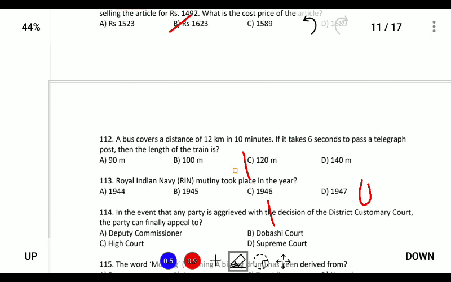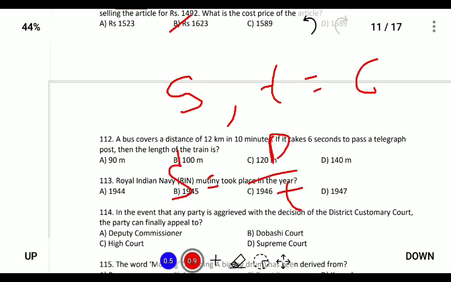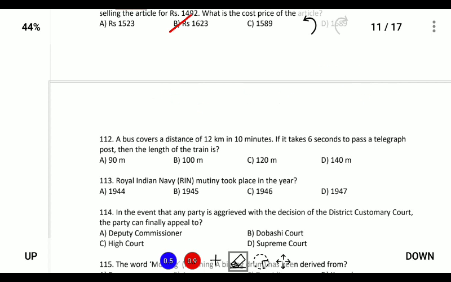Since speed was already calculated in the last sum, and time is given as 6 seconds, if you put speed is equal to distance by time, we can measure the distance, because distance will be this speed into time. So the speed calculated into 6 seconds will give the answer of 120 meter.